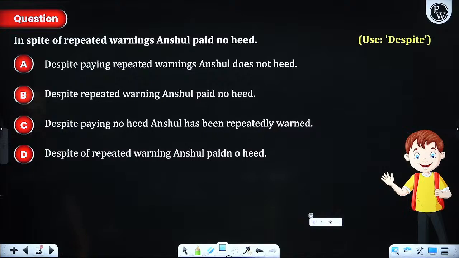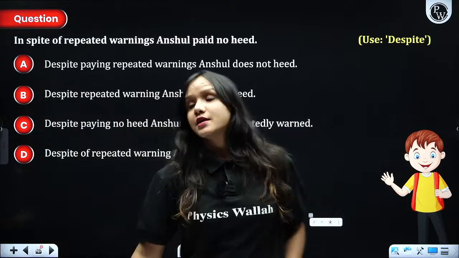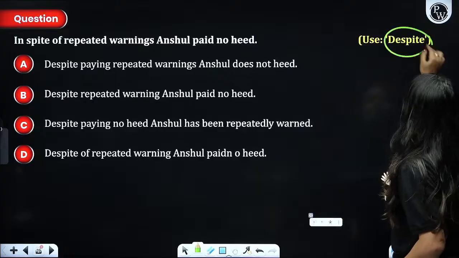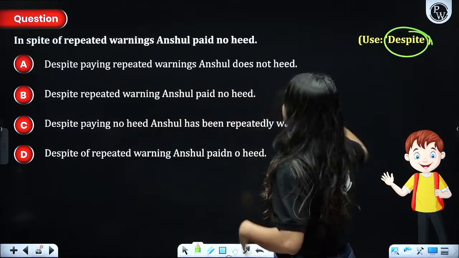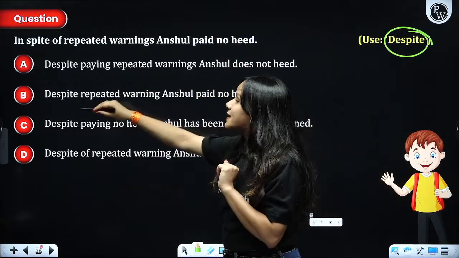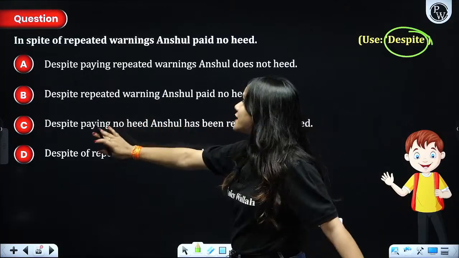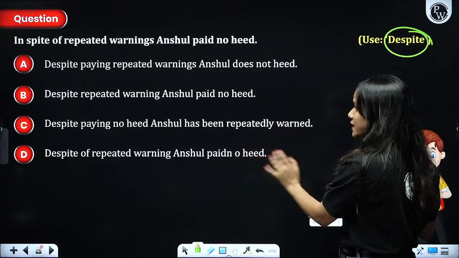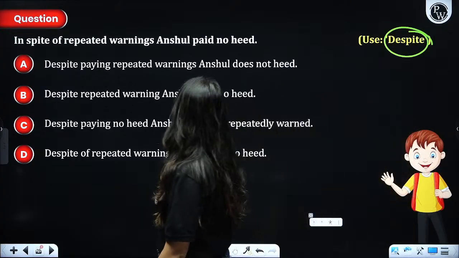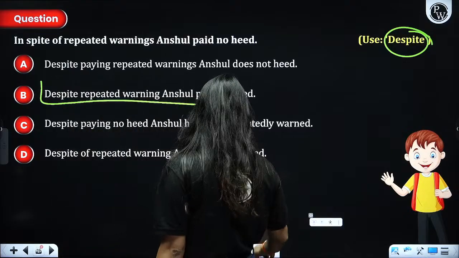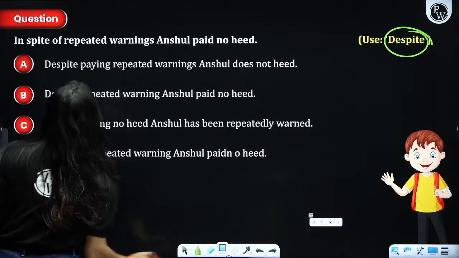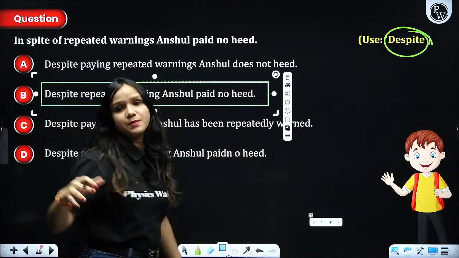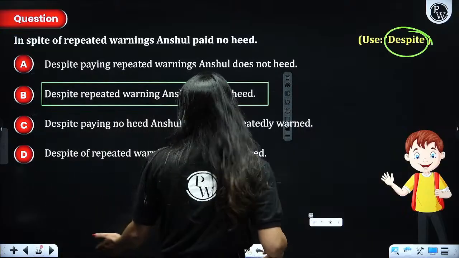Next, in spite of repeated warnings, Anshul paid no heed. So now you have to change it using despite, right? Despite paying repeated warnings, Anshul does not pay heed. Not at all, because it is already in past. Despite repeated warnings, Anshul paid no heed. Despite paying no heed, Anshul, no, not at all. Despite of repeated warning, Anshul paid no heed. So despite repeated warnings, Anshul paid no heed. Got it? So mark this one as the correct one. Despite many reminders, people did not listen. Right, people? So this has to be done this way.